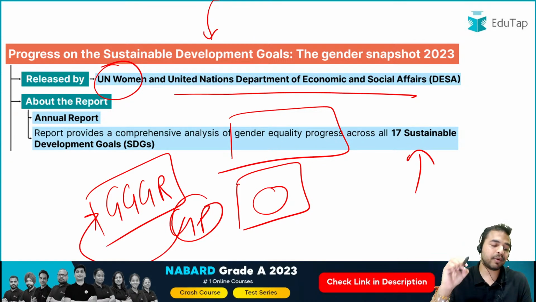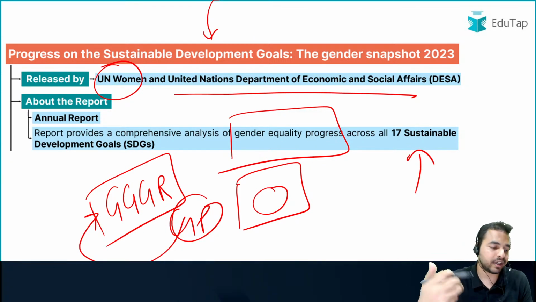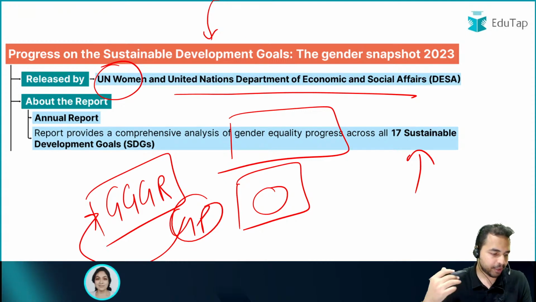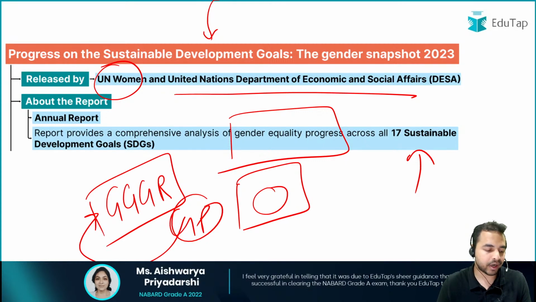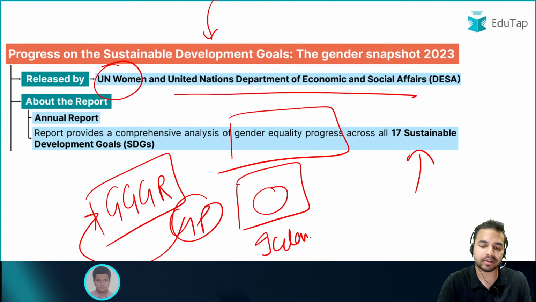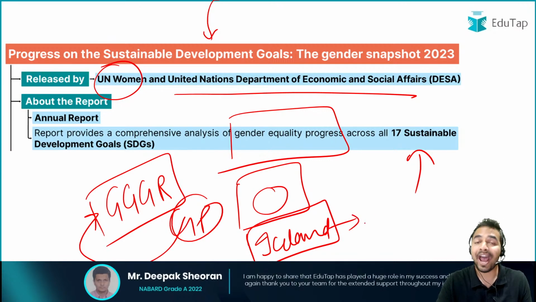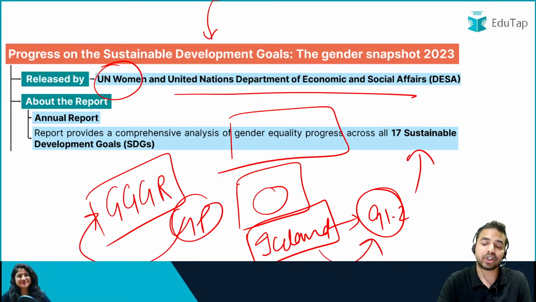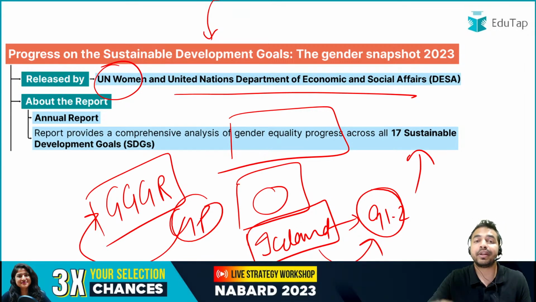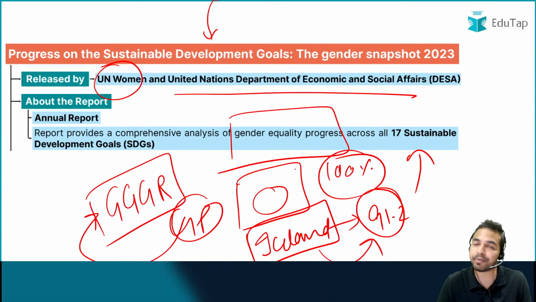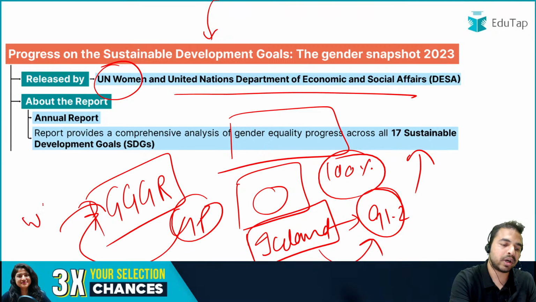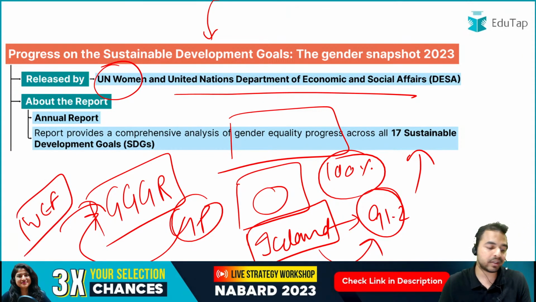Can anybody tell me the name of the country which was on the top in the global gender gap index? That was Iceland, and the highest achieving country had a score of 91.2. So you can see here that Iceland is on the top with 91.2. That means there is no country which has achieved 100% gender parity. And this is the report that I'm talking about. It was released by the World Economic Forum. Okay, so these are the other details that we have covered, some additional report in this particular session.